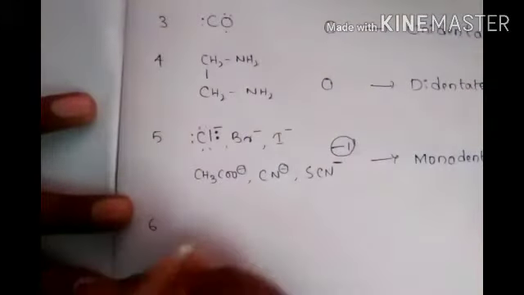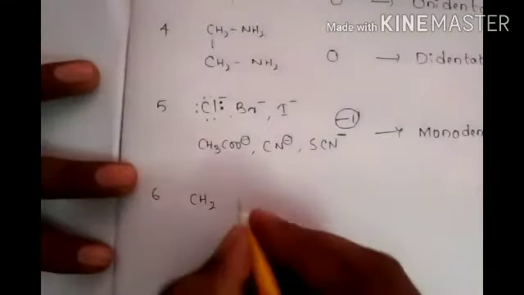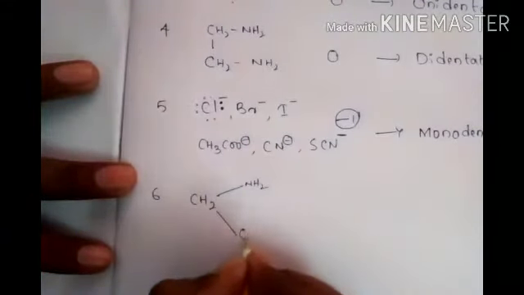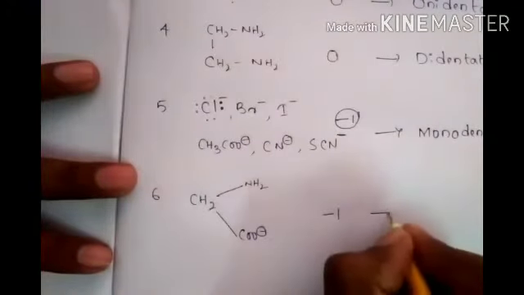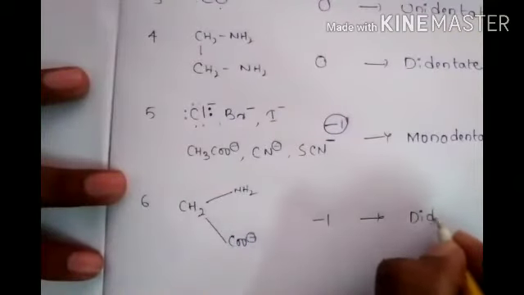Next, the sixth one is CH2NH2COO minus, glycinate, charge minus 1. It is didentate.